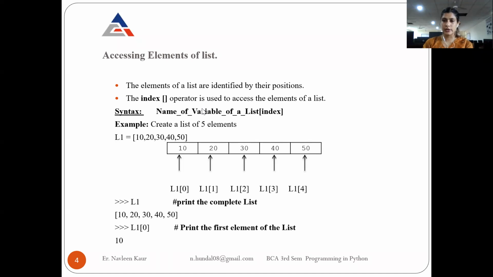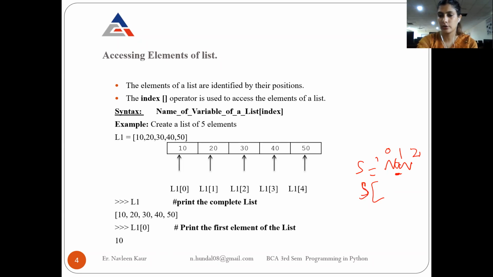So like your strings, you remember that in a string, suppose we have so many characters. Like I was creating a string s equals to Navleen, right? Or Nav. Okay, and then I was fetching any one character. How was I fetching it? By giving the index. This is 0, this is 1, this is 2.